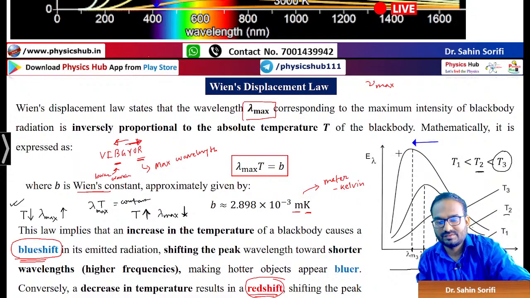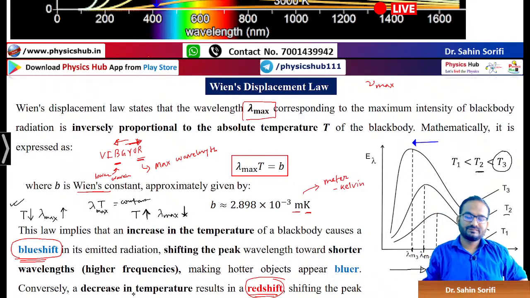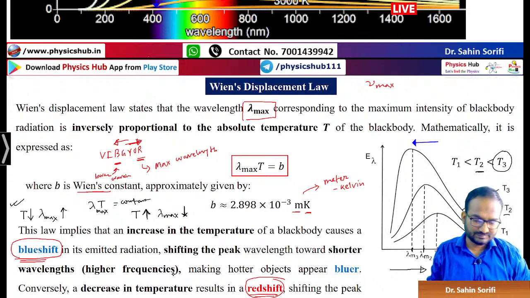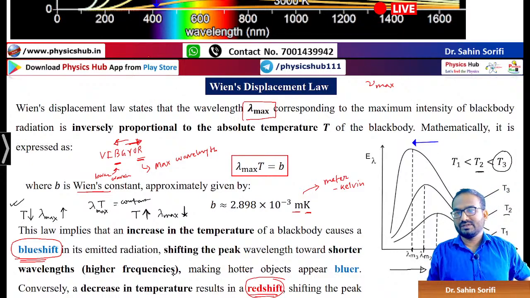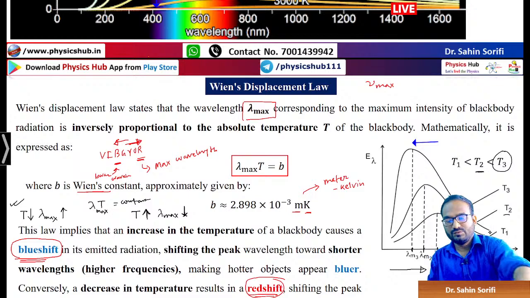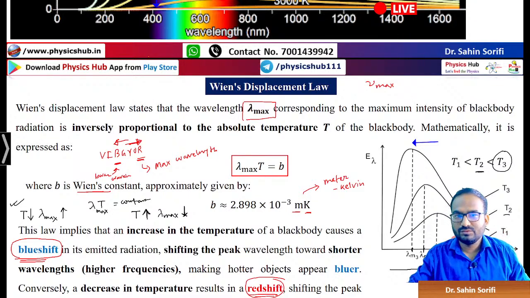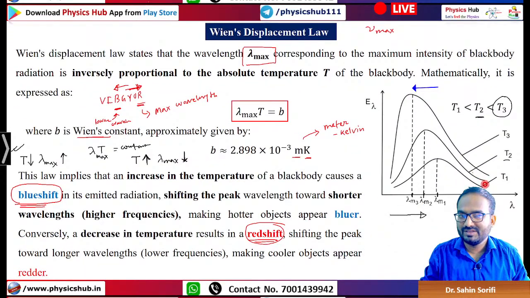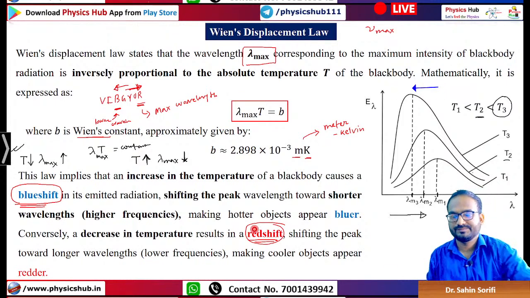You are increasing temperature from this side, T1, T2, then T3. So peak is shifting towards left. Now I think it is clear, Karthik. Actually, I gave this sign opposite. Now I think it is fine. As you are going from down to up, you are increasing the temperature, so peak is shifting towards left.